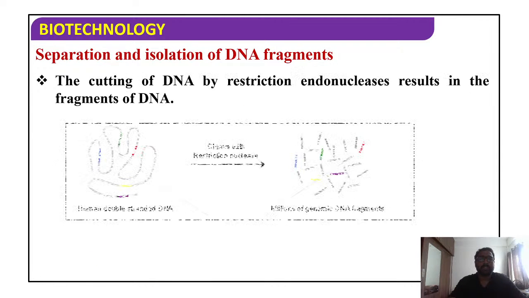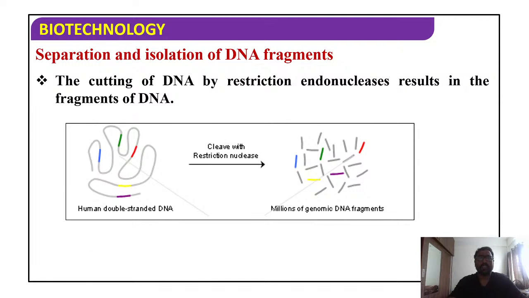Then coming to the separation and isolation of DNA fragments. You see students, this is a human double-stranded DNA. So once you take this human double-stranded DNA and use restriction nucleases, it cuts the fragments. Okay, so that we are separating.